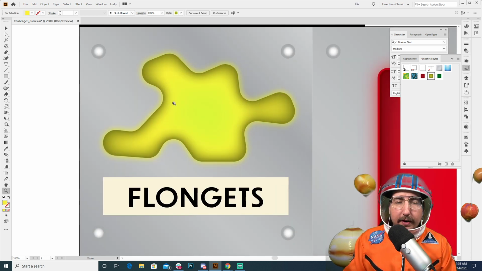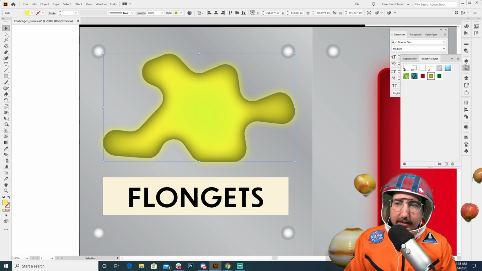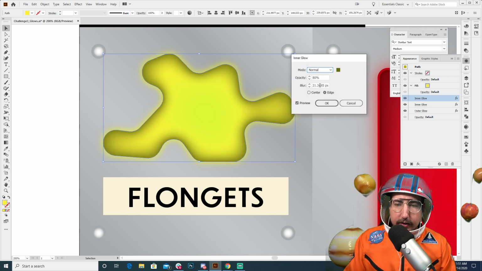Now, if this feels like too much, right? This inner glow feels like too much for me. It's great because we can select it, go into our appearance panel, and then find the inner glow. We can turn these on and off. That inner glow is too much. So we'll click on that inner glow and change this to maybe 10 pixels.